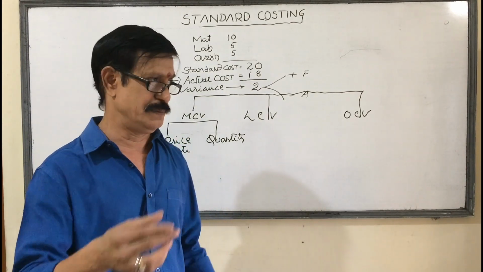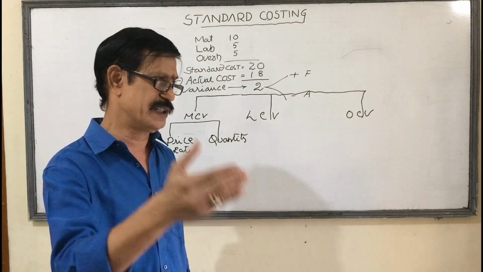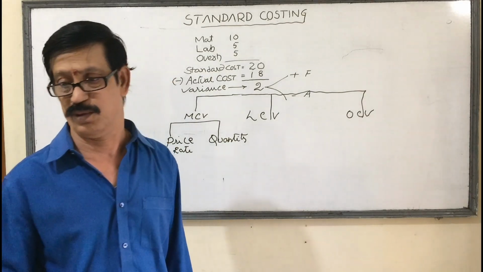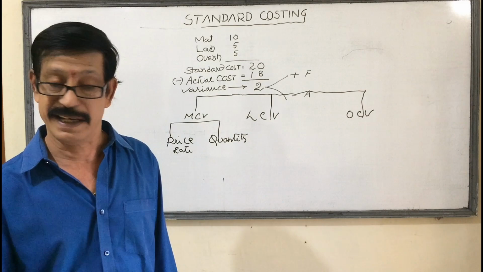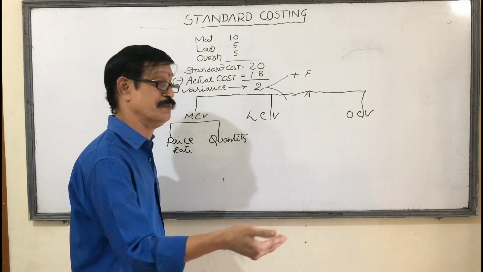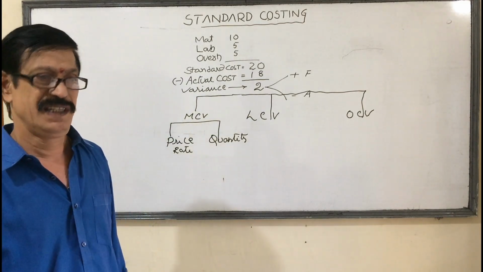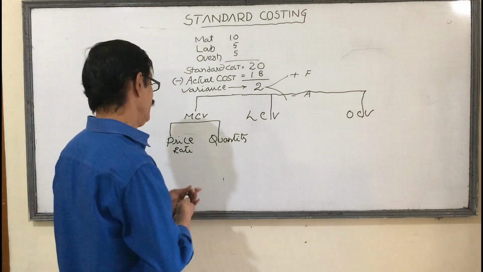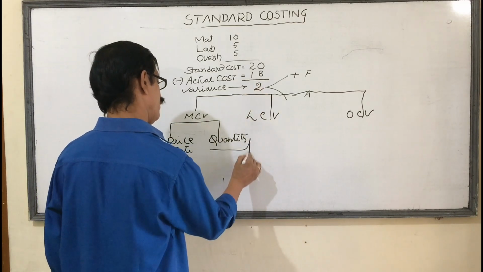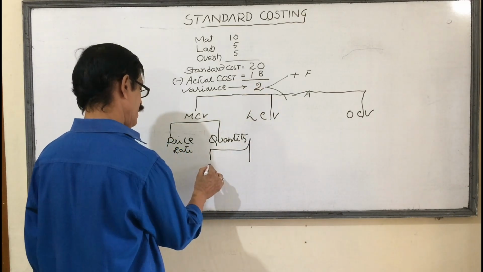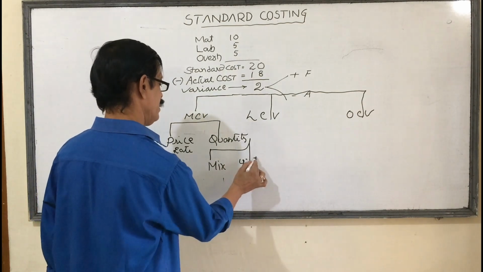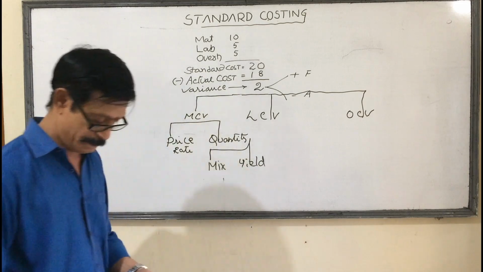We expected the material cost per unit to be so and so, but in the market the cost actually may be less or more. That is called rate variance. And quantity, how much we expected to consume, that may change. So because of quantity, there may be a change in the cost, that is called quantity variance. Quantity again has two types, mix and yield. What is it? Mix and yield.